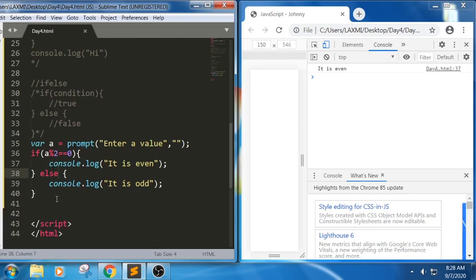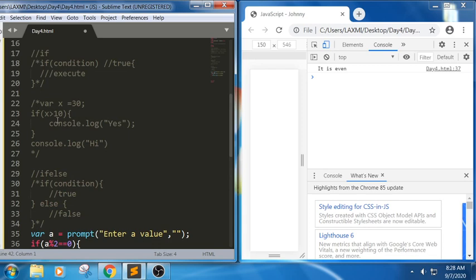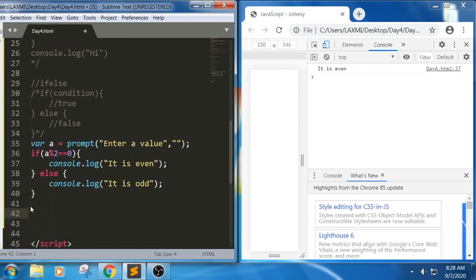So we can write the if condition like this: if the condition is satisfied, it will execute the if block. If the condition is not satisfied, it will execute the else block. So this is how we have done the if condition, and next one is the if else condition. Now let us look into the switch statement.